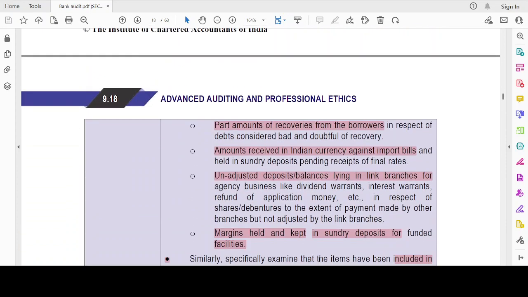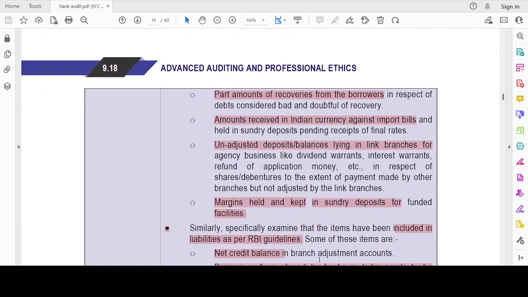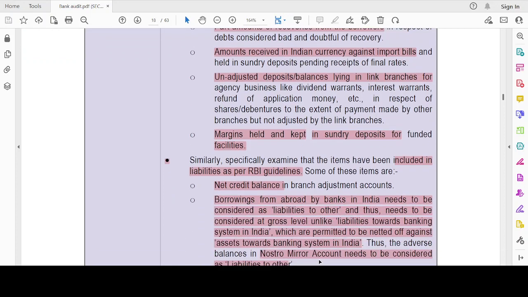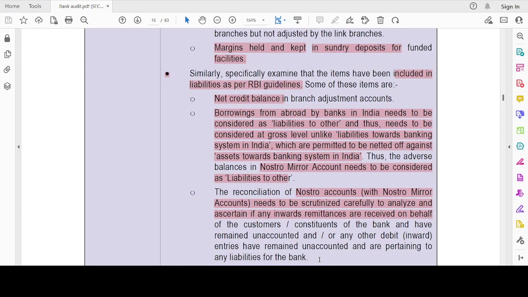Then, part amount of recoveries from borrowers in respect of debts considered as bad and doubtful debts, amounts received in Indian currency against the import bills, the deposit balances lying in linked branches for agency business, margins held and kept in sundry deposits for funded facilities. Similarly, these things have to be included now. Now we have discussed the exclusion. Now we are going to discuss inclusion.